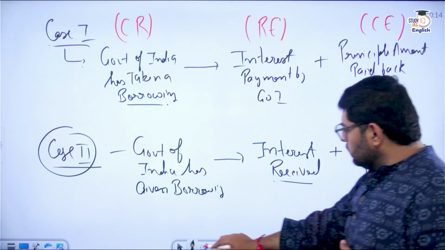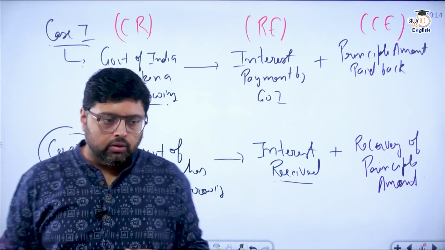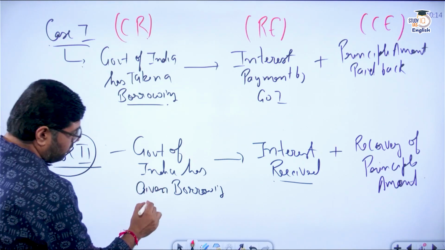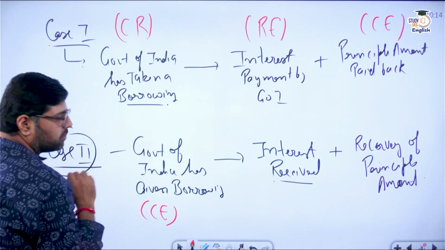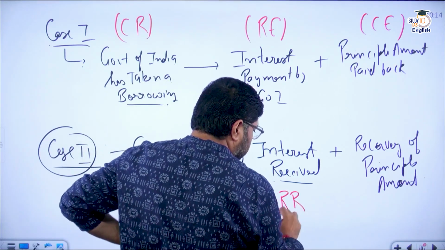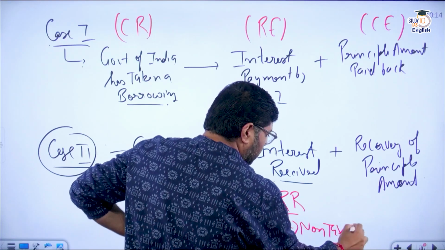Clear? So if you see this, can we say that whenever they are taking a borrowing, that is a part of capital receipt, but here they are giving a borrowing, so that is a part of capital expenditure. Now they are receiving interest, so that will become a part of revenue receipt, and under revenue receipt this is a part of non-tax revenue.